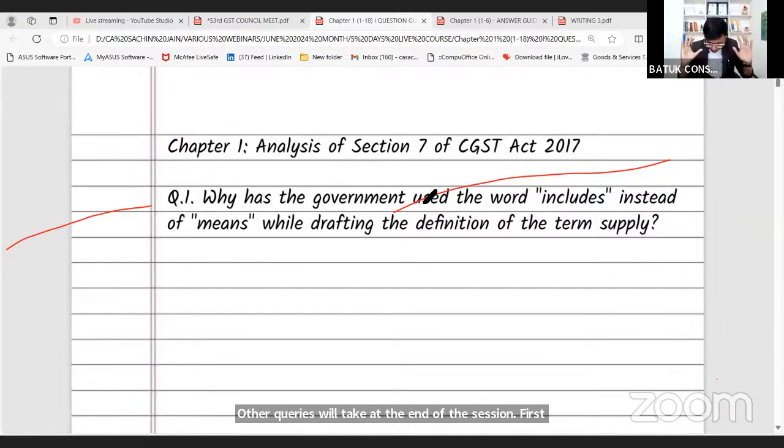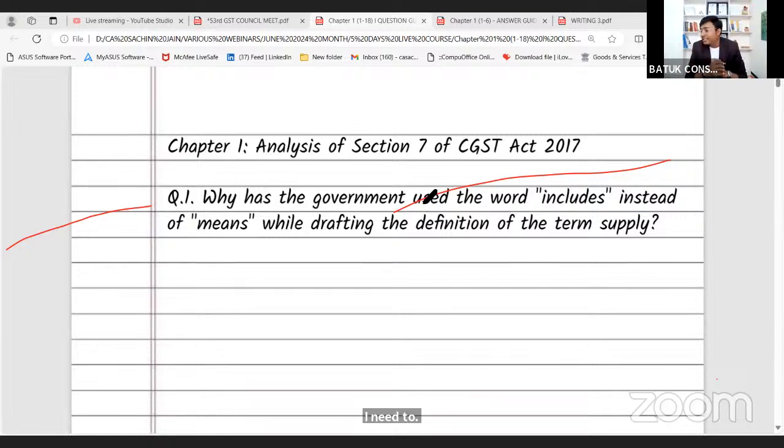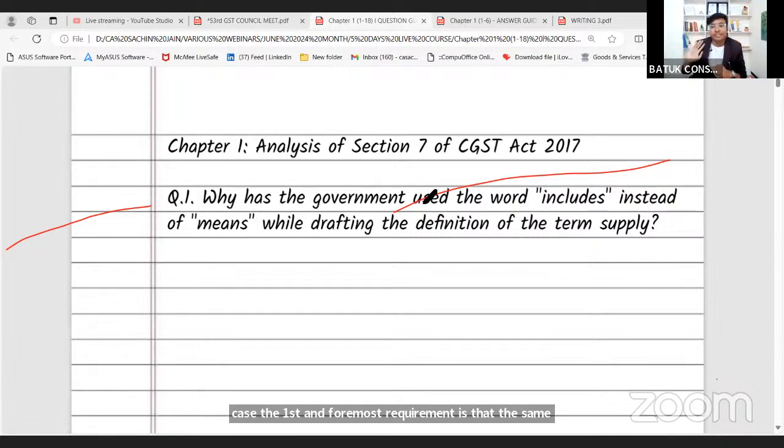Sir, if I need to make the payment of the taxes, or if I need to apply GST on a particular transaction, in that case the first and foremost requirement is that the same should be classified as supply. अगर वो सप्लाई नहीं है, then no GST will be applicable.